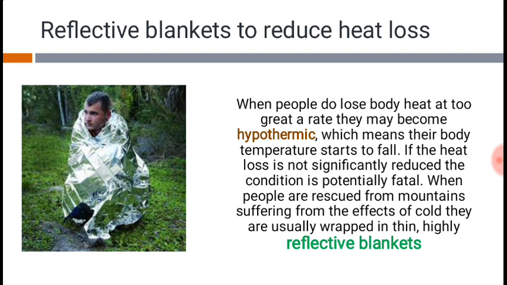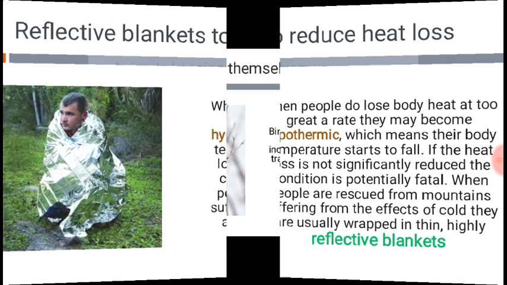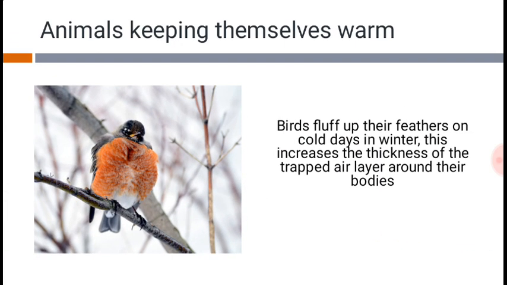Even animals manage themselves during cold or winter seasons in a similar fashion, but in a different way. For example, birds fluff up their feathers. Just look at this bird. This bird is not fat, but it is fluffing up its feathers to stay warm in winter, in cold days. The thickness of the feathers traps the air inside, thus it reduces the convection process happening, the forced convection. So this is how birds keep themselves warm.